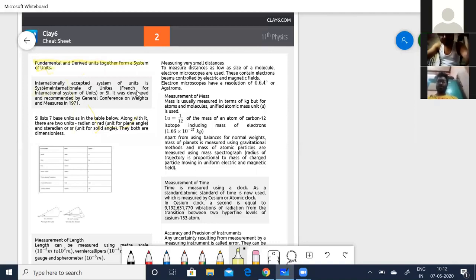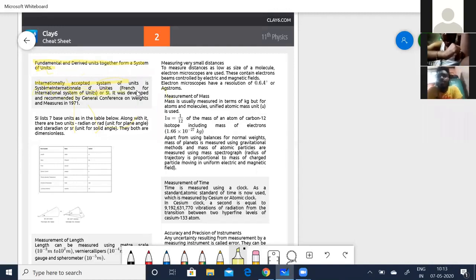Now, I told you that when you take some units, they have to be accepted internationally, right? Such units are called the Système International d'Unités, generally denoted in French, so you call them SI units.